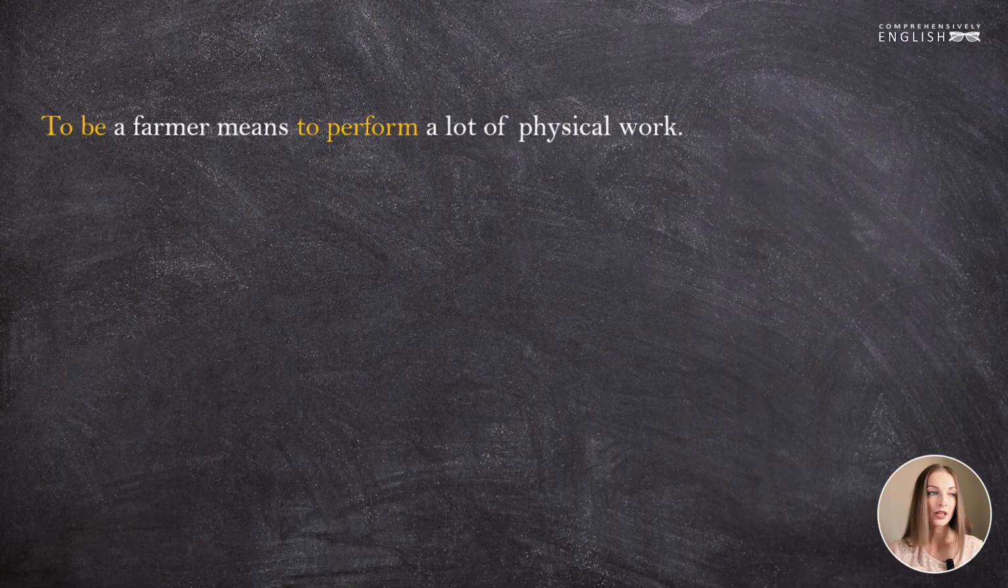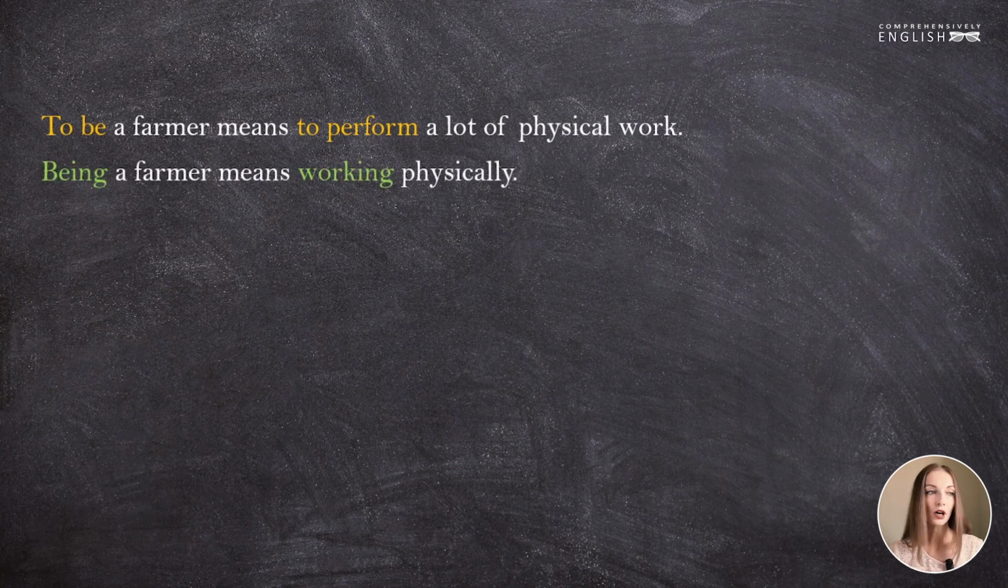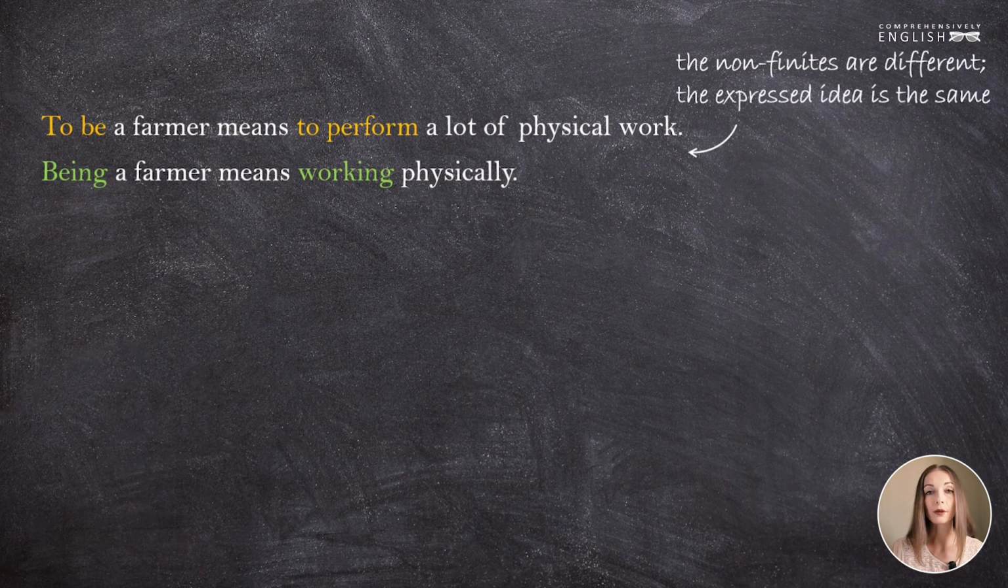Let's look at these two examples. To be a farmer means to perform a lot of physical work. Being a farmer means working physically. In the case of these two sentences, it doesn't matter how you phrase your idea because these sentences basically mean the same thing. So you may choose the gerund or the infinitive to express this idea without any change to the meaning of the sentence.